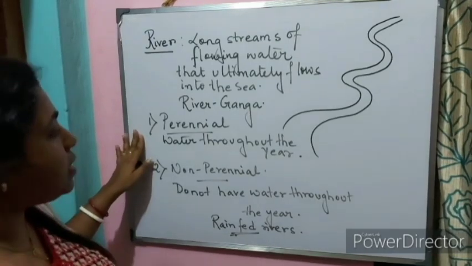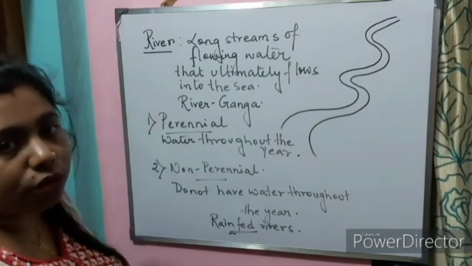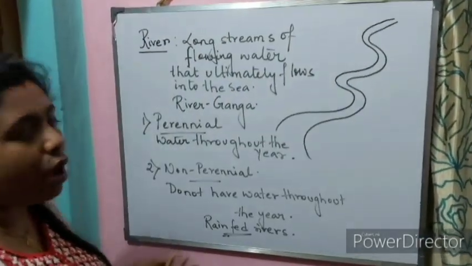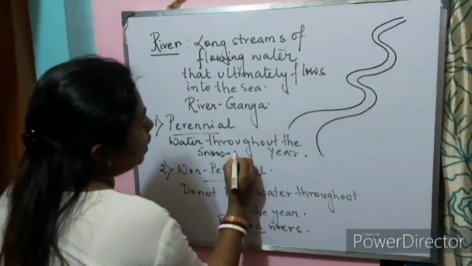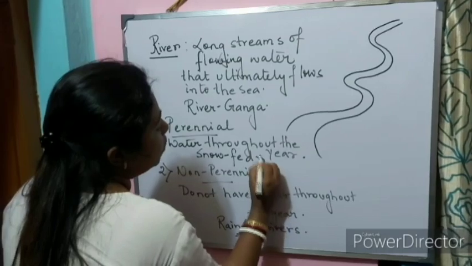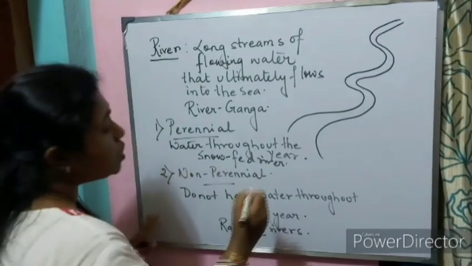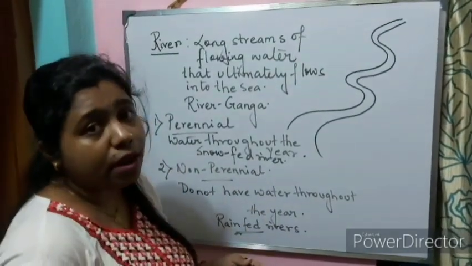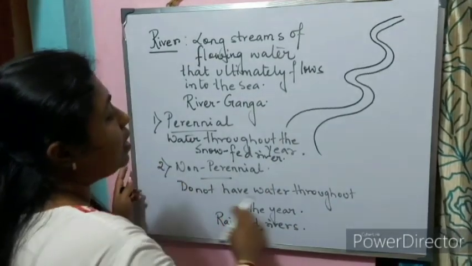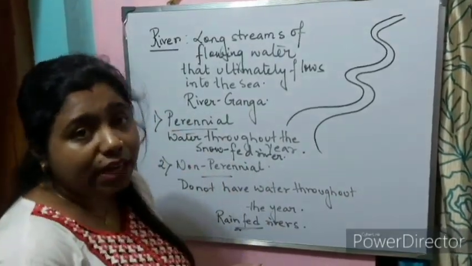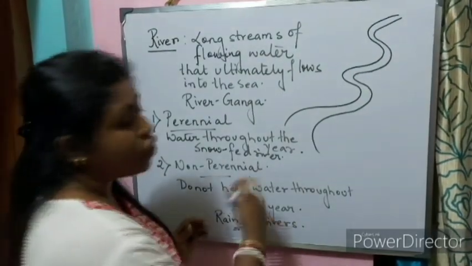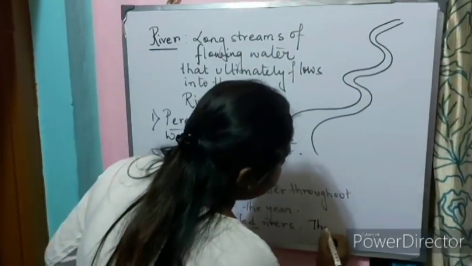What are perennial rivers? These are the rivers which have water throughout the year. From where do they get water throughout? They get water from the melting of the snow. So we call them snow-fed rivers. Most of the rivers of northern India are perennial in nature, like river Ganga. And most of the rivers in southern India are non-perennial in nature, for example, the Mahanadi.